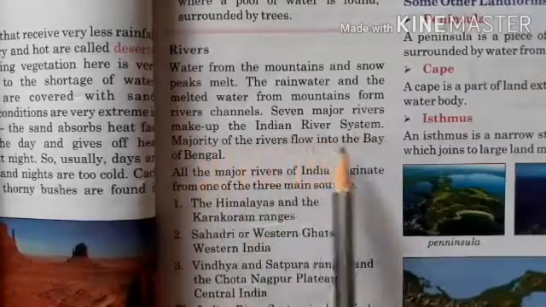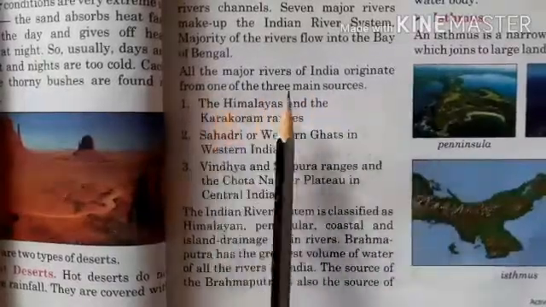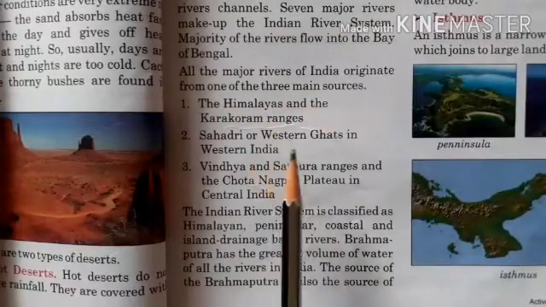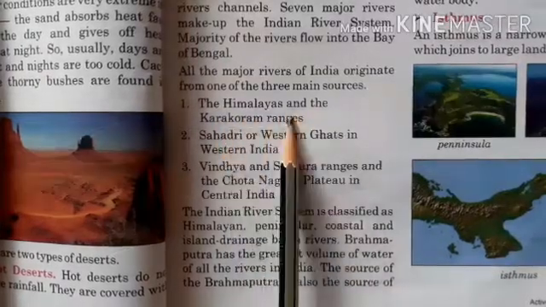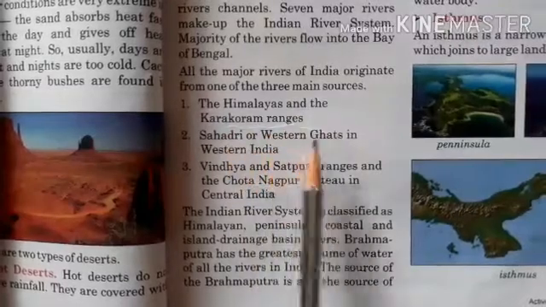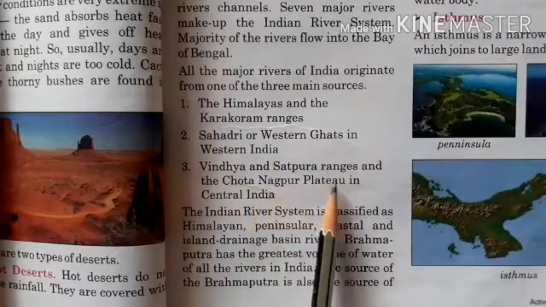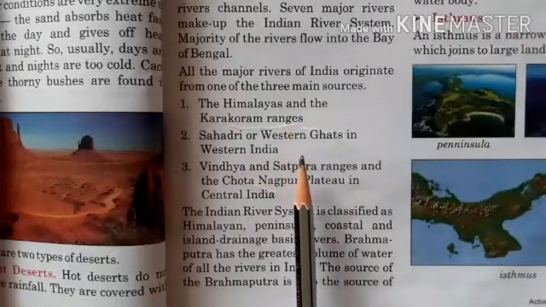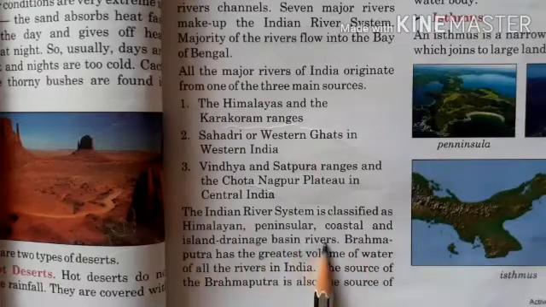Majority of the rivers flow into the Bay of Bengal. All the major rivers of India originate from one of the 3 main sources. So these are the 3 main sources from which all the major rivers of India originated. Okay. The Himalayas and the Karakoram ranges, Sahyadri or Western Ghats in Western India, Vindhya and Satpura ranges, and the Chota Nagpur plateau in central India. So these are the 3 main sources of all the major rivers of India. Okay. The Indian river system is classified as Himalayan, peninsular, coastal and island drainage basin rivers.